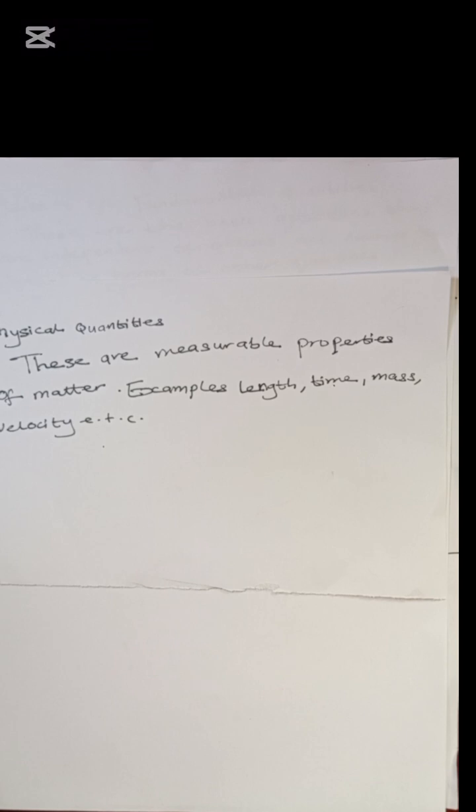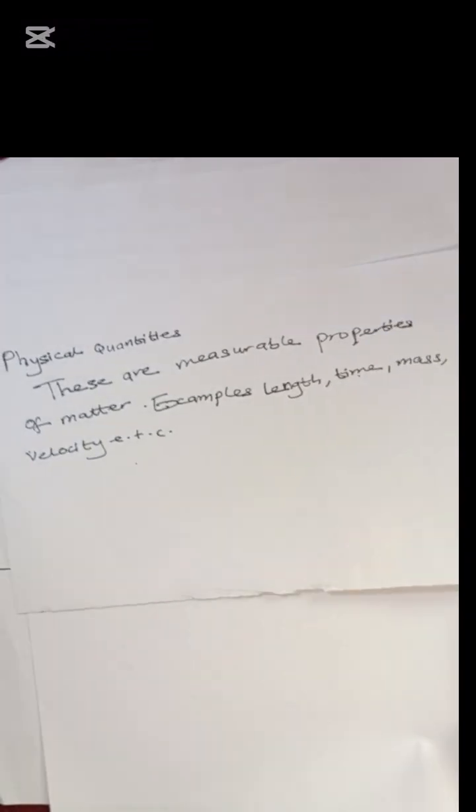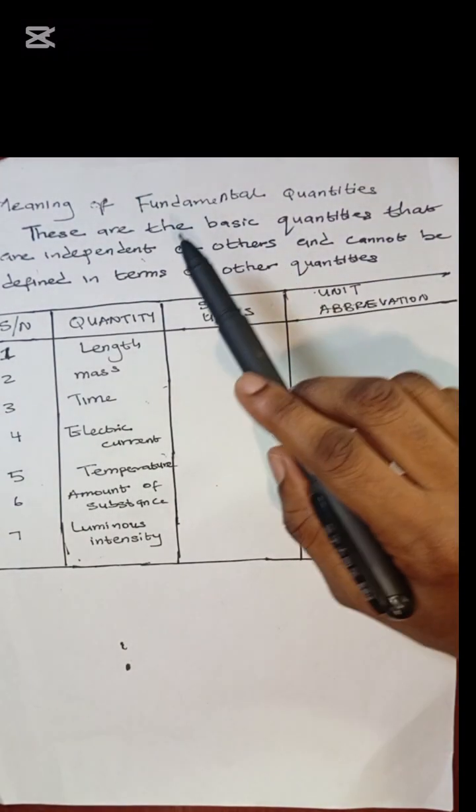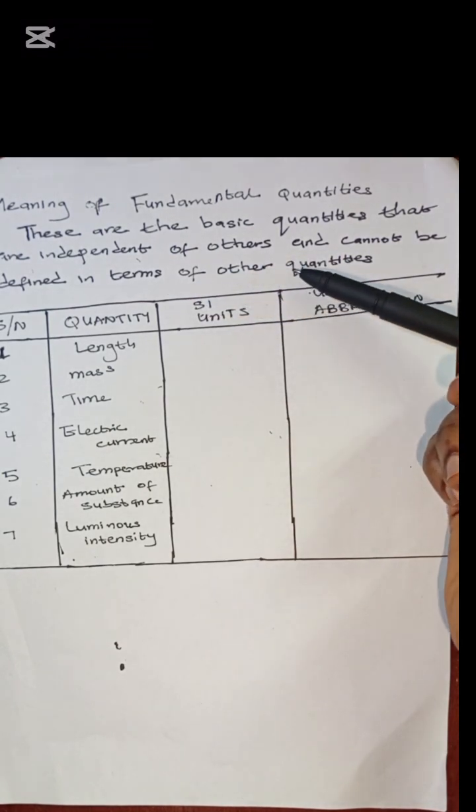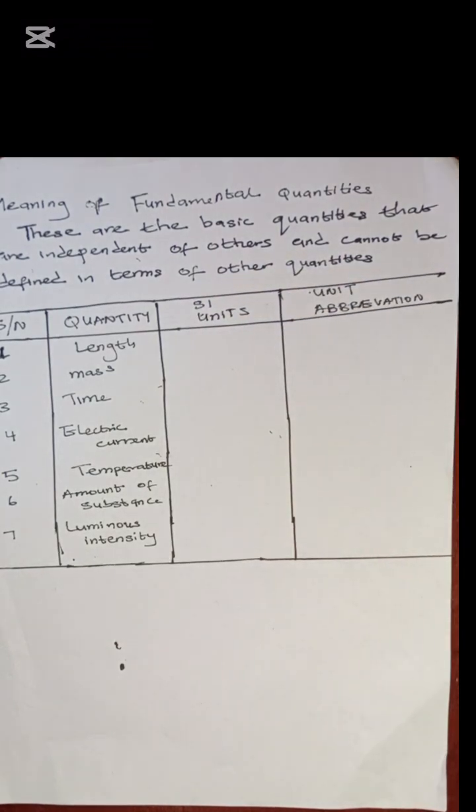Physical quantities are grouped into two major groups: the derived and the fundamental quantities. Let's start with the fundamental quantities. The fundamental quantities are the basic quantities that are independent of others and cannot be defined in terms of other quantities. In other words, they are quantities that can stand on their own. They don't need any other quantity to define or complete them.